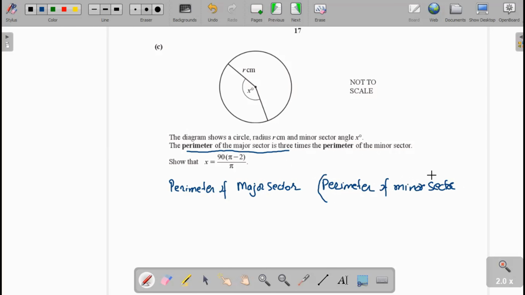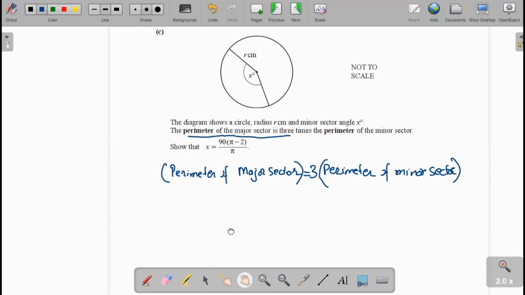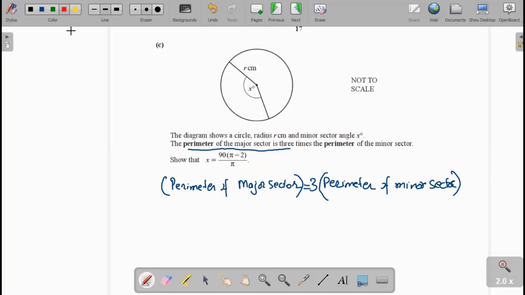When we want to equalize both, we multiply the minor sector by 3, and we get the perimeter of the major sector. Now this is the major sector. You see here, this angle is x degrees, so the angle will be 360 minus x. We can write that this is the major sector and this angle is 360 minus x.